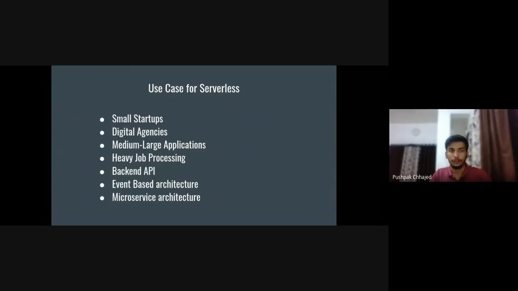If you want to run a function when any file is added to the S3 bucket, you can configure that also. If you have this type of use case, consider serverless. And the best use case for serverless is microservice architecture, because it decouples your code and takes out the pain of deploying those services separately.